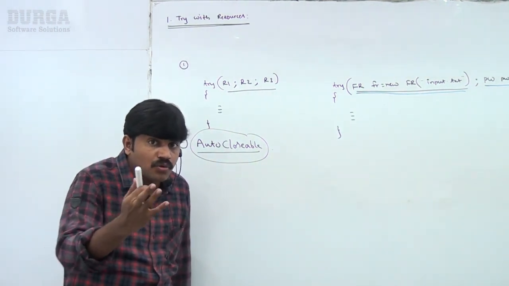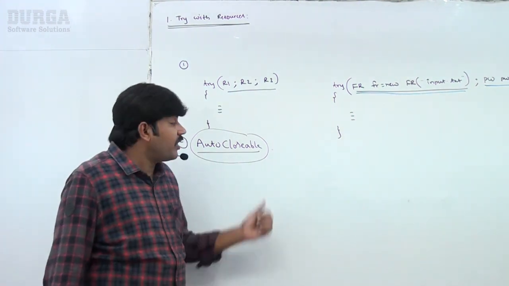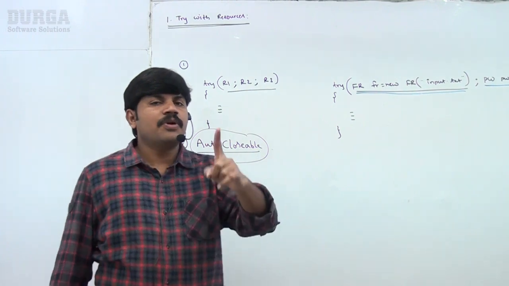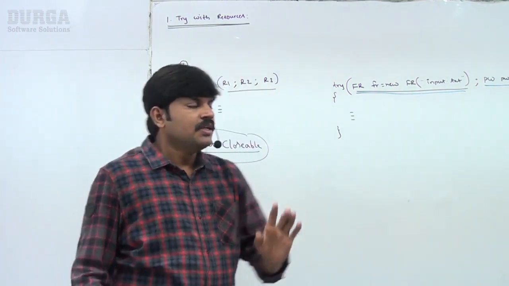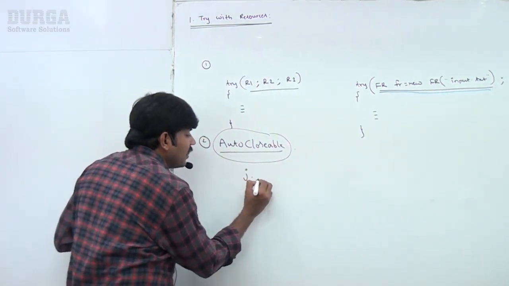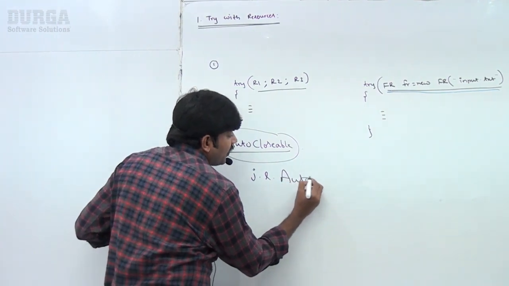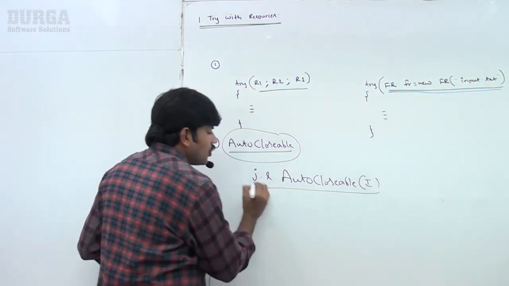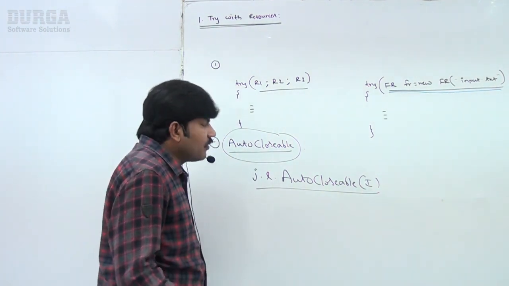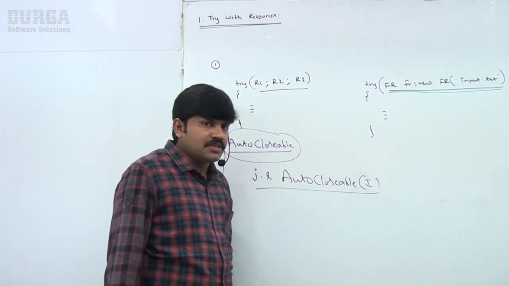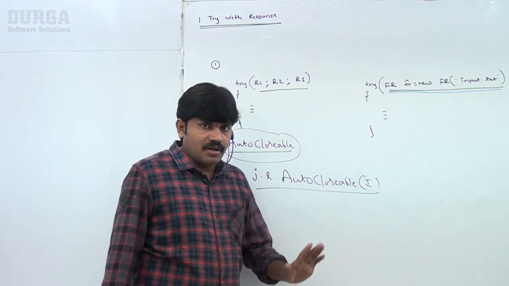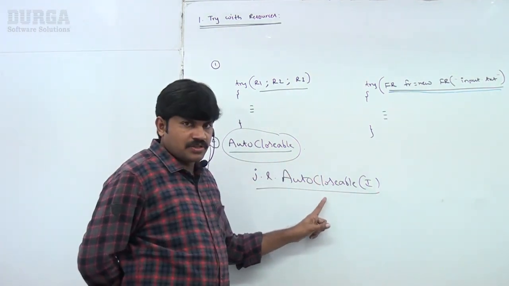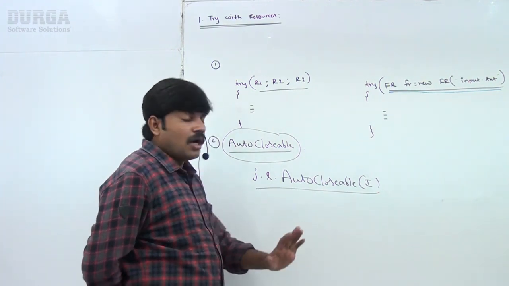Then immediately you may get a doubt: sir, what is AutoCloseable? Where is the AutoCloseable resource? When we say that a resource is AutoCloseable, very simple, sir: the corresponding class should implement the java.lang.AutoCloseable interface. A resource is said to be AutoCloseable if and only if the corresponding class implements the AutoCloseable interface. Are you getting that?